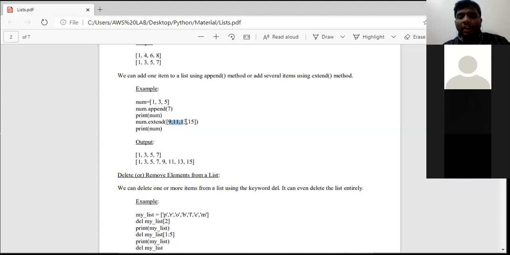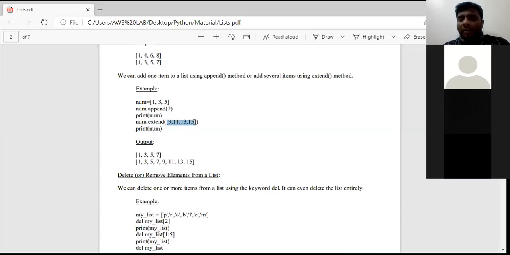If it is a group of elements, those group of elements must be placed in square brackets, as well as they must be placed in parentheses. Since extend is a function, parentheses open, parentheses close. What are these in the middle? These are the group of elements which are to be added at the end of a list. So since there are a group of elements, those must be placed in square brackets.